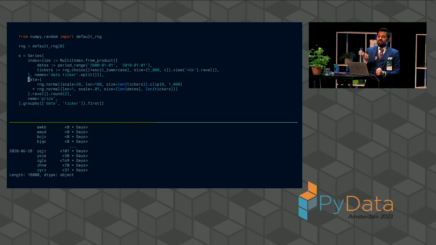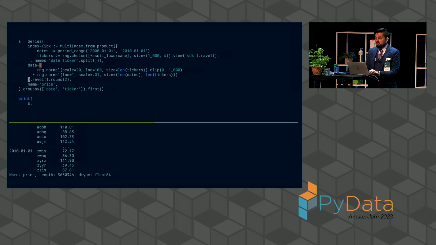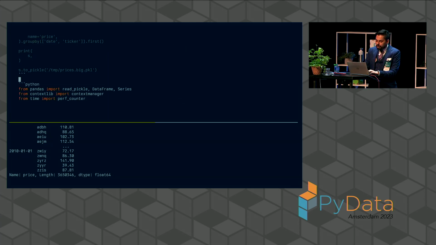What happens if we try to apply this problem to a slightly more realistic data set? Let's take the same construction of that data set, and instead of looking at just 180 days and 100 names, let's look at 10 years and 1,000 names. So we'll create a brand new data set with about 3.5 million rows. Not humongous, well within what we expect to be efficient in pandas, and let us try our Python implementation with